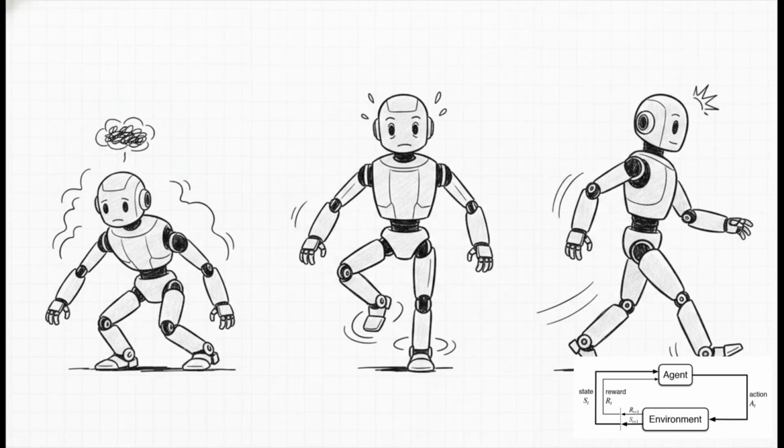Algorithm number 4 kind of changes the paradigm completely. Instead of obsessively scoring every single possible action, policy gradient algorithms skip the middleman and directly learn the overall strategy, or the policy. Imagine a bipedal robot trying to learn how to walk. Calculating the exact mathematical value of twisting a knee joint by 1.2 degrees versus 1.3 degrees, that's a total mess. Instead, policy gradients gently tweak the overall probabilities of its movements. Basically, it just smoothly learns to fall over less and walk more.